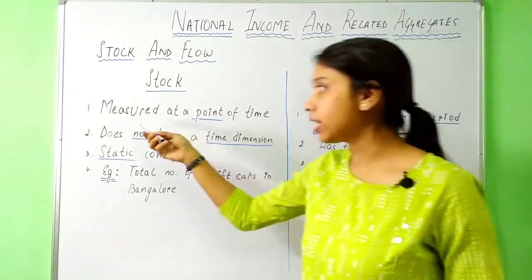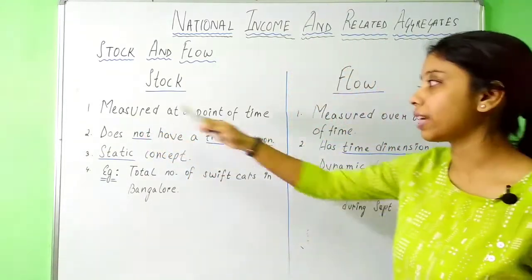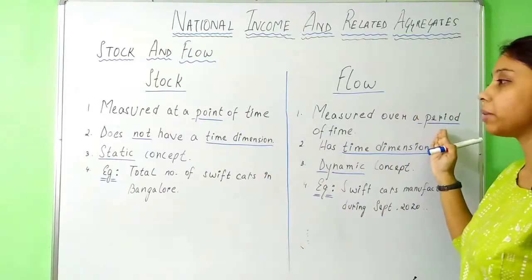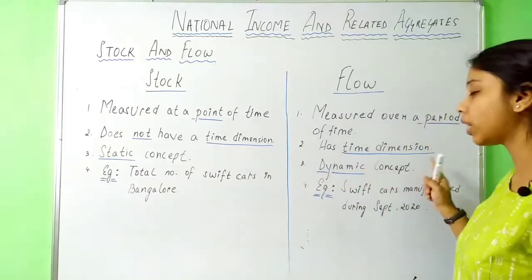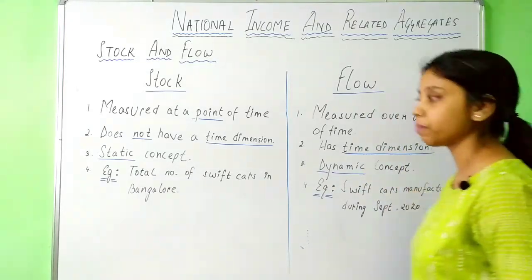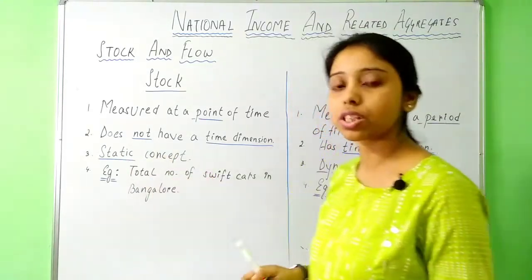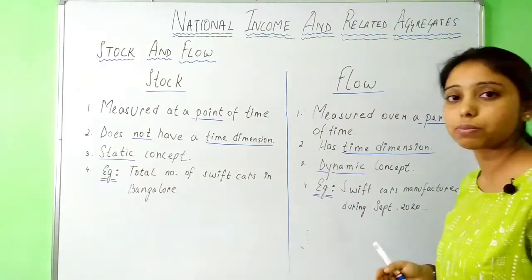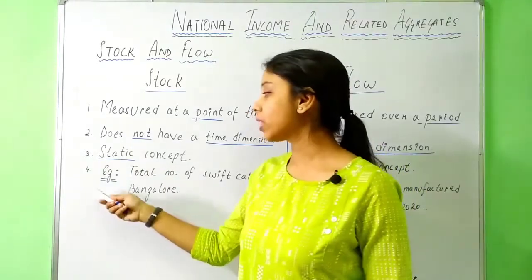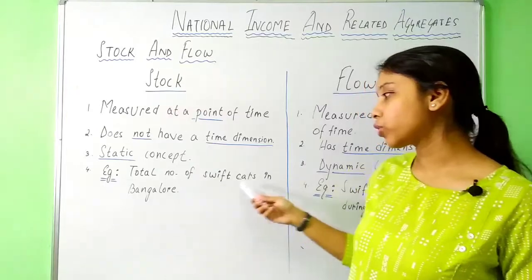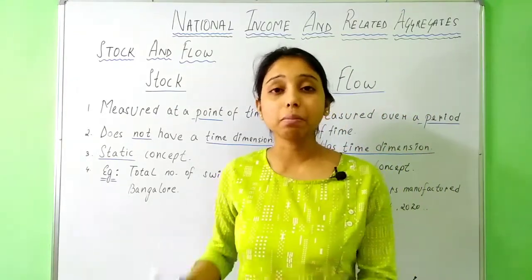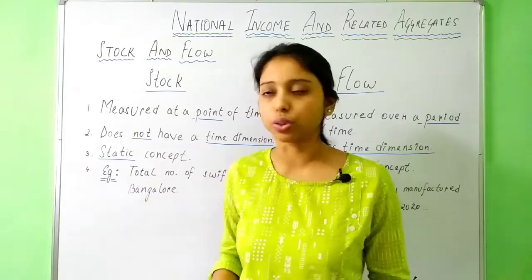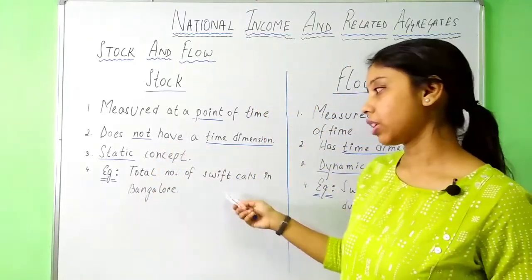Okay. So stock is measured at a point of time, and flow is measured over a period of time. Stock does not have any time dimension, but flow does have a time dimension. So stock is a static concept because it is fixed. Flow is a dynamic concept because it keeps on changing. Coming to the example, it's the total number of Swift cars in Bangalore. Okay, what is the total number of cars present in Bangalore today? That is fixed for today. So it is a stock concept.